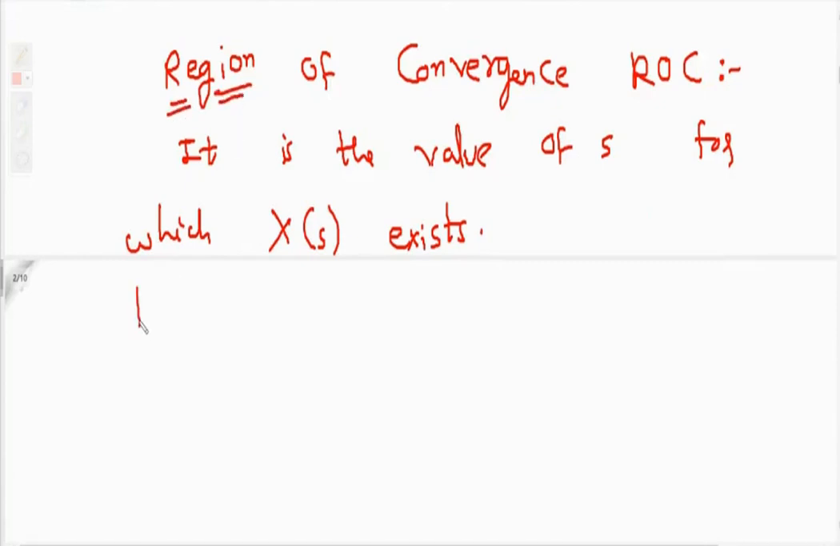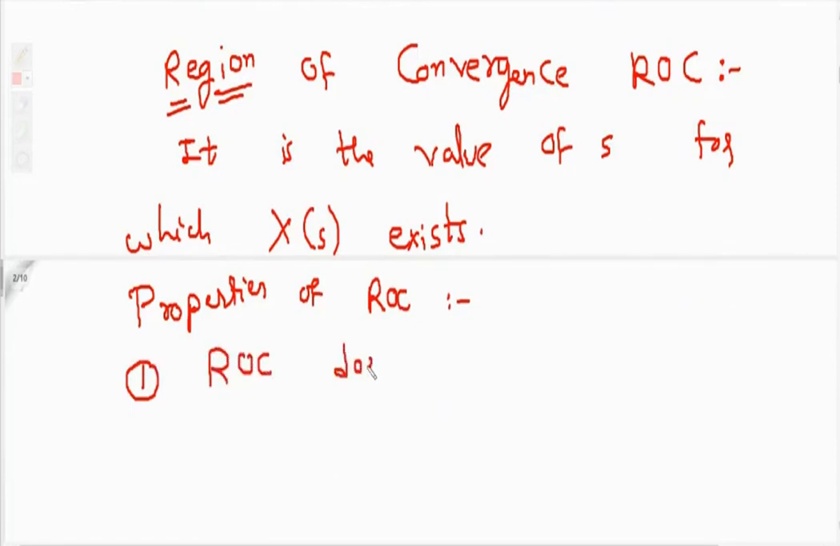Okay. Now let's look at the properties of ROC. The first property is that ROC does not contain any pole. Region of convergence does not contain any pole, because pole is the value at which the function becomes infinity. So your ROC should not contain any pole. So this is the first property of region of convergence.